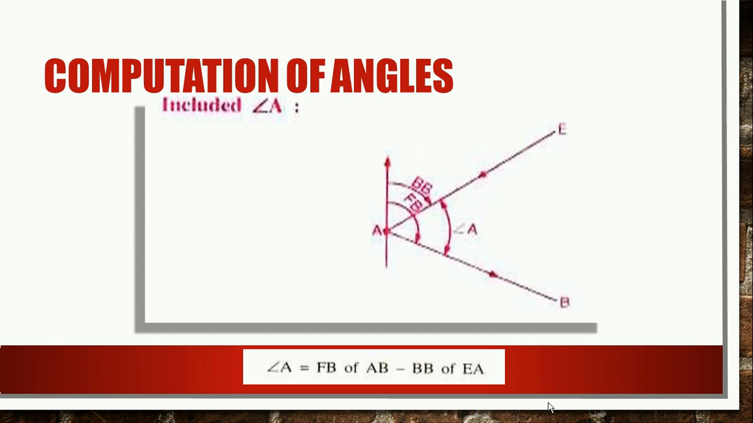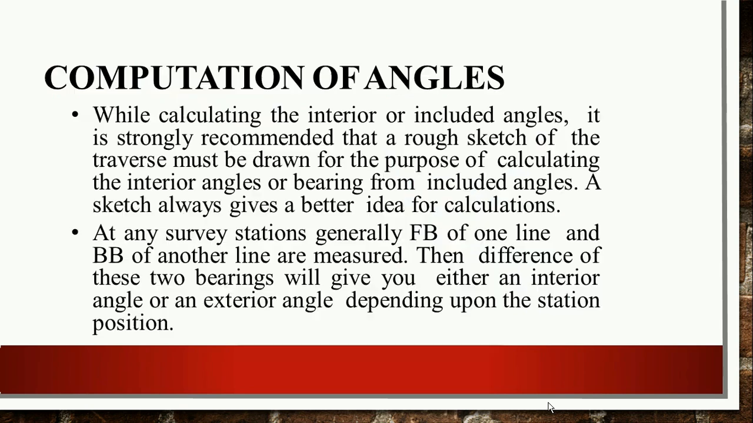So in that case the bearing of line AB is called forebearing and the bearing of line AE is called back bearing, right. So for getting the angle A you have to deduct the back bearing of EA from the forebearing of AB, right. So forebearing of AB minus back bearing of EA, you will be able to get the angle A. This is the basic concept for the computation of angles. From the bearings of lines you are able to calculate the interior angles, right.